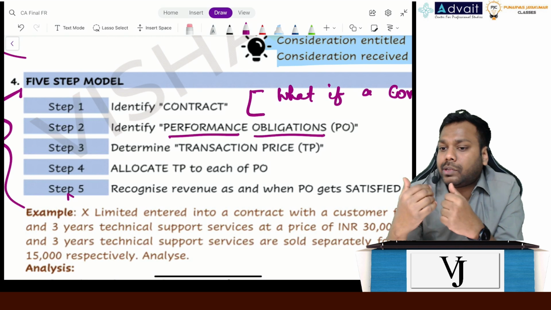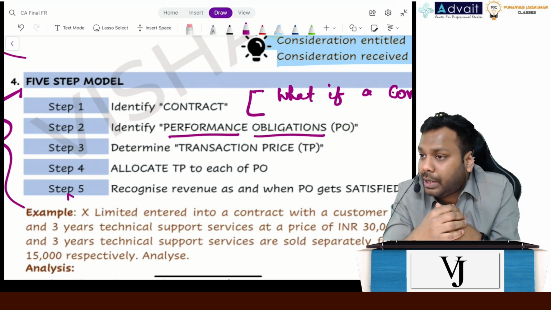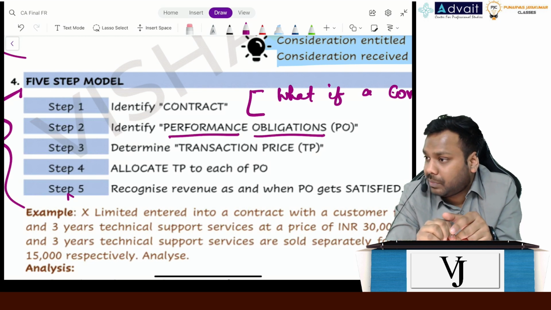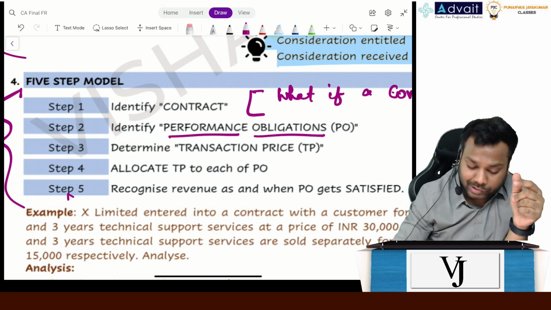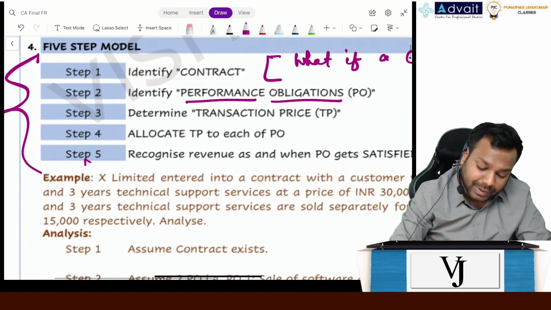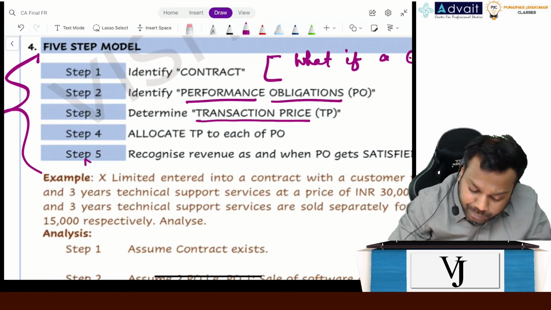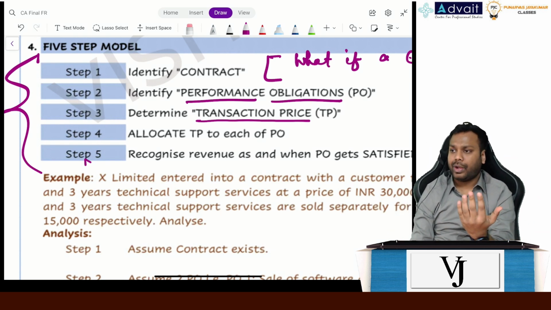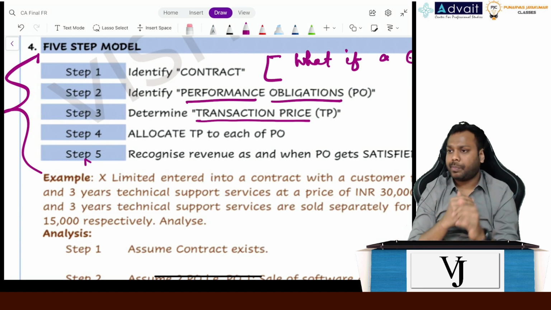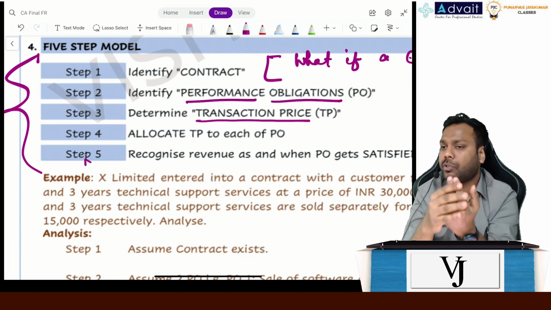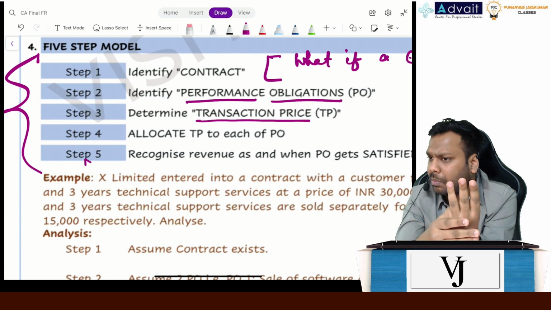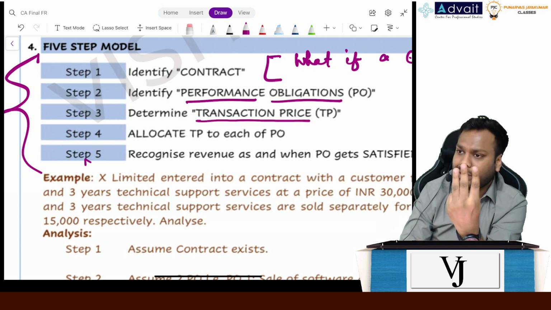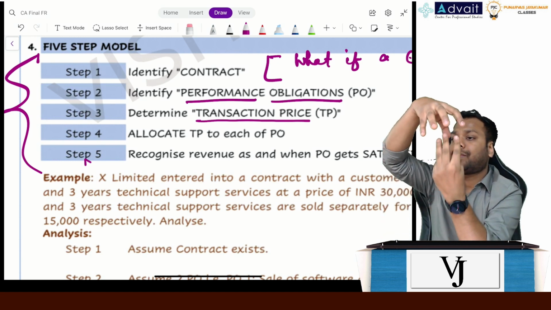But now let's suppose a customer has also asked me to give an extended warranty. So my performance obligation is to give the extended warranty as well, right? So these are my performance obligations. Now step number 3 is determine transaction price. So far, in step 1 we identified whether there is a contract or not. In step number 2, we identified the performance obligations. Let's suppose there are 3 performance obligations in a particular contract. Now step 3 says, identify what the transaction price is.